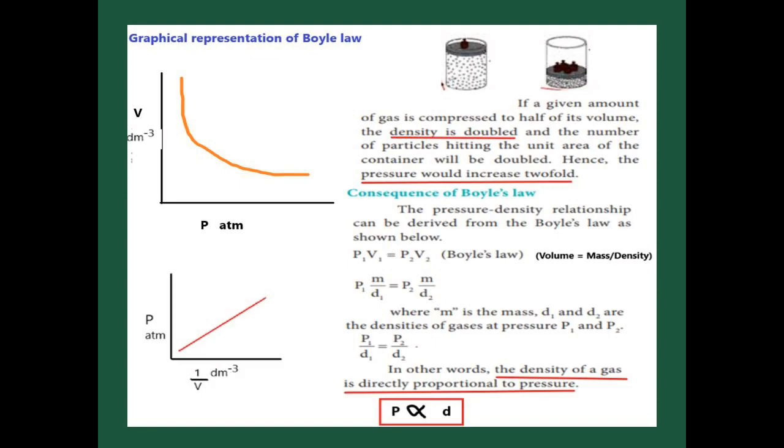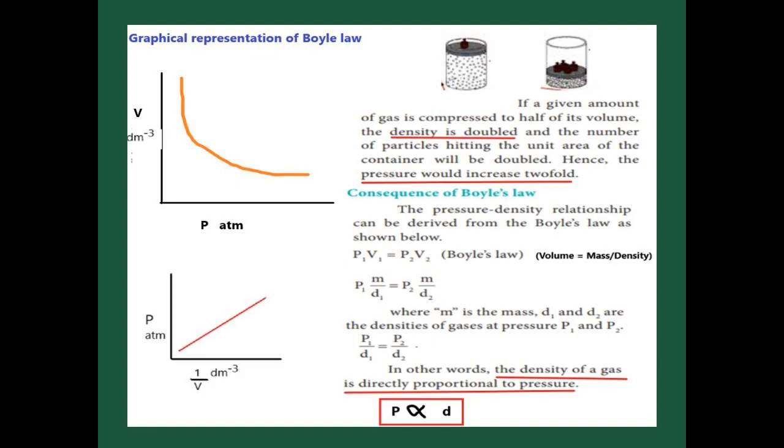Now we can say that when density is doubled, the pressure also increases twofold. Now we already know from the Boyle's law equation P1 V1 is equal to P2 V2. What is the volume here? The volume formula is mass per density. From the definition, the mass is fixed, the mass never changes. So for the mass value we put small m only.